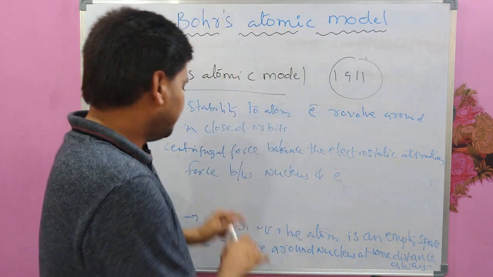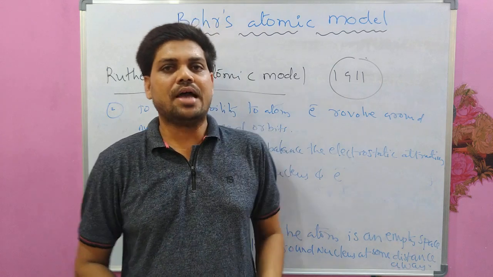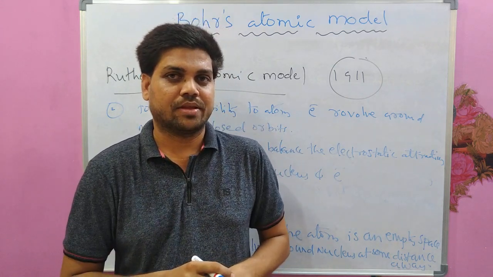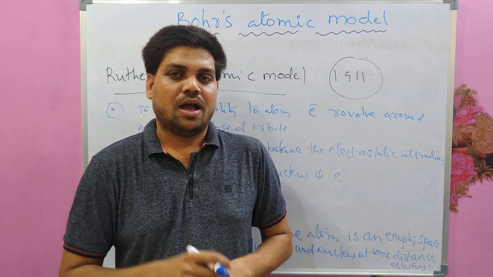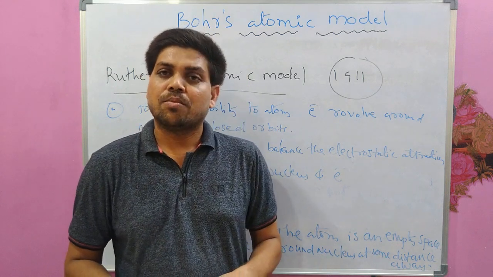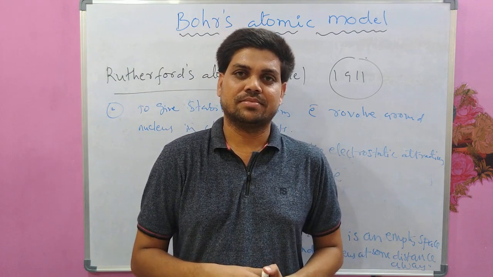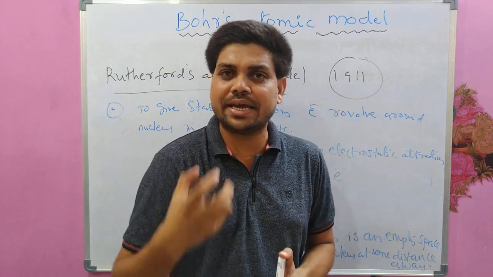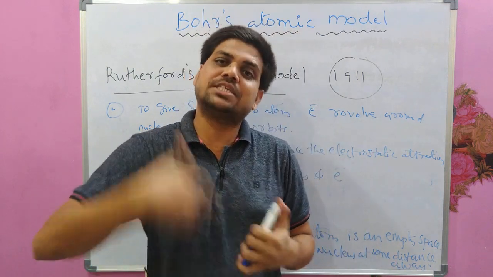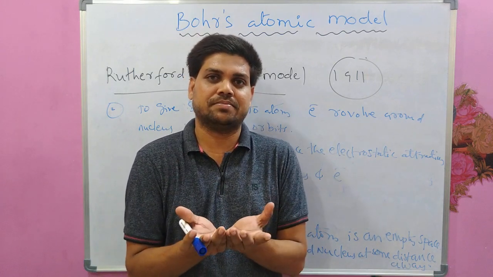Right? And these postulates were actually from the alpha particle scattering by the gold foil, I said. How do we explain this? For example, the first postulate was saying most of the atom is an empty space. This idea came because most of the alpha particles were passing through the gold foil without scattering because of the empty space.